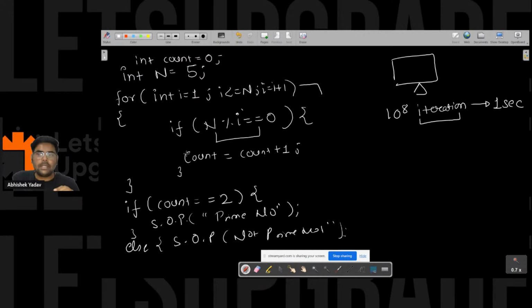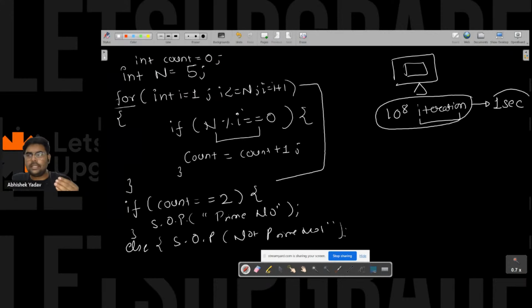Iterations means how many times the body of the loop is getting executed. That loop can be your for loop, your while loop, or your do while loop. Clear? So I have a system, and that system is executing 10 to the power 8 iterations in 1 second. Right, everyone?